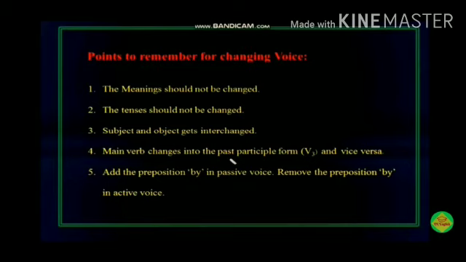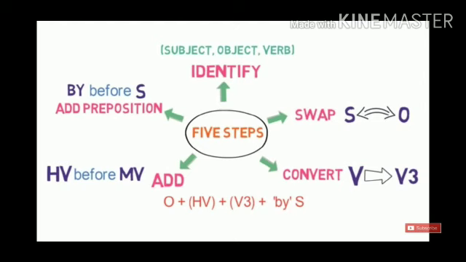Then the important thing we have to know about the 5 steps, already we have learnt in the previous class. The first one, identify the subject, object, verb. The second step, swapping the subject to object and object to subject. Third one, convert the main verb to the verb 3 past participle. Fourth one, add helping verb before main verb. Fifth one, add preposition by before the subject.